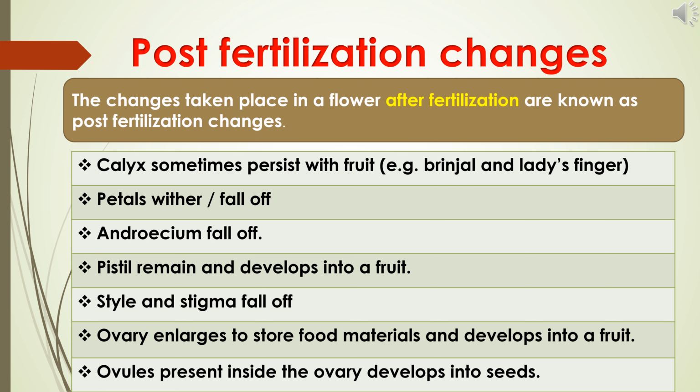From these observations, we can say what changes take place in a flower after fertilization. These changes are called post-fertilization changes. See the list now. Calyx sometimes persists with the fruit. Petals wither or fall off. Androecium falls off. Pistil remains and develops into a fruit. Style and stigma fall off. Ovary enlarges to store food material and develops into a fruit. Ovules present inside the ovary develop into seeds.